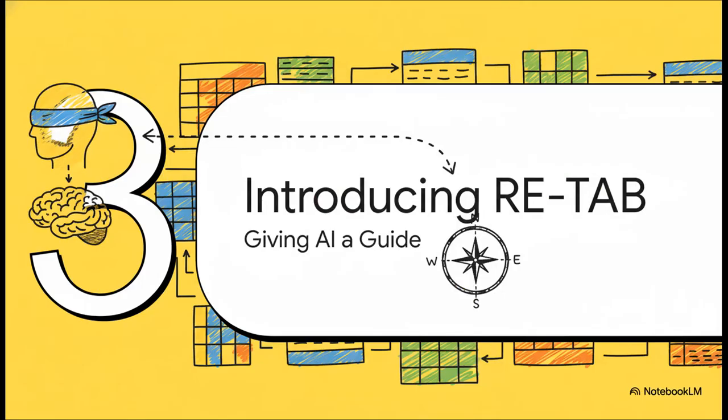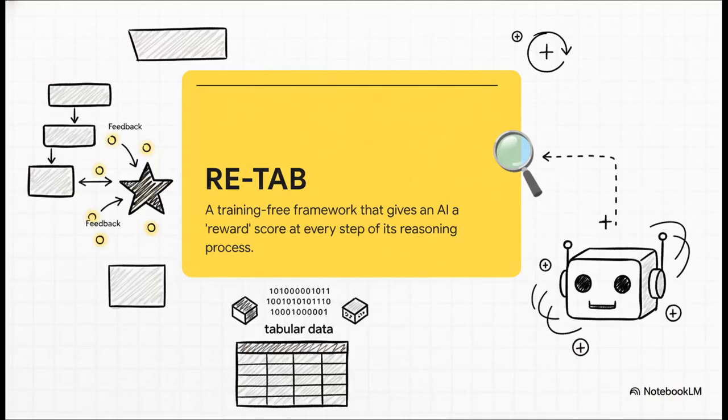Okay, so how do we fix this? Well, a team of researchers came up with a really clever new framework to do exactly that. It's called RETAB, and it's all about giving that blindfolded AI the guide, the compass that it's missing. RETAB. That stands for Reward Enhanced Tabular Agent. Now, the really cool part here is that it's training-free.